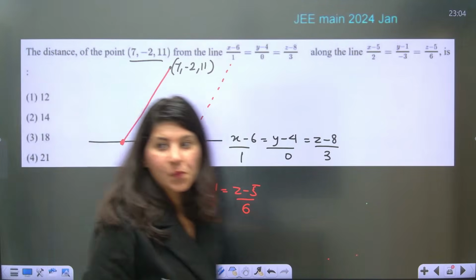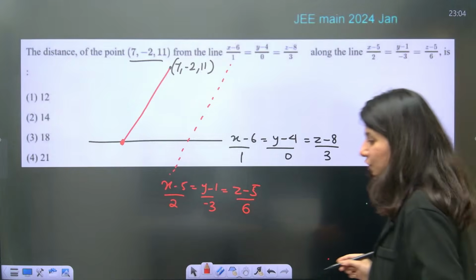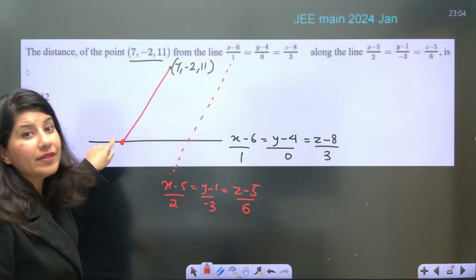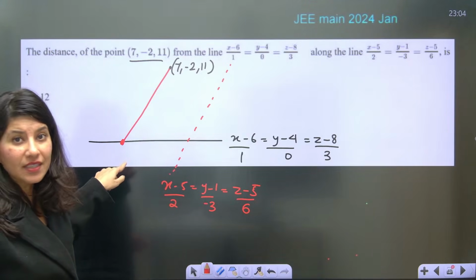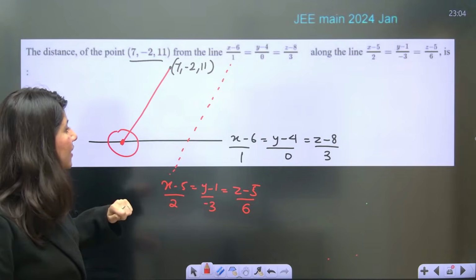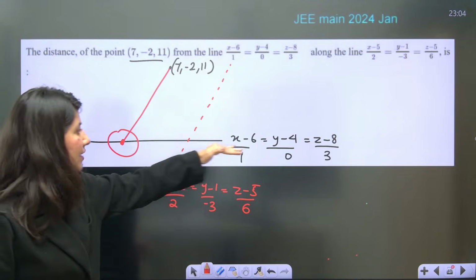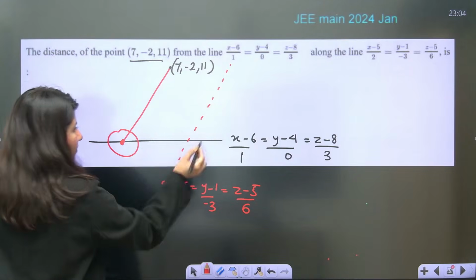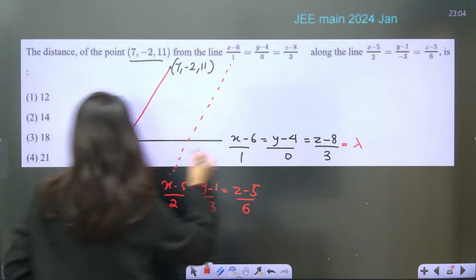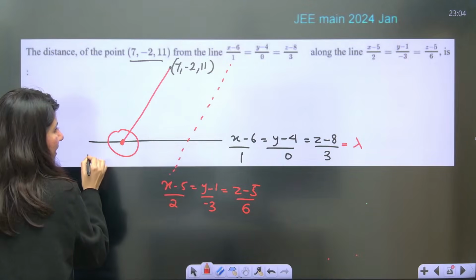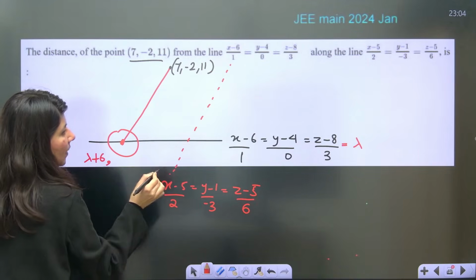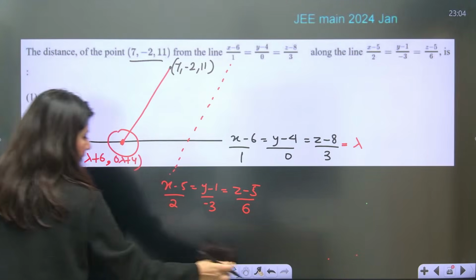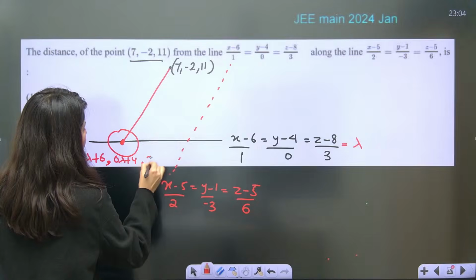Now understand, first of all, you already know this point. You only want this particular point. Now this point is an intersection point of two lines. One is the line which is already here. So can we take a point on this line? We can do that. If I mark this as lambda, tell me what will be this point. So this point will be lambda plus 6, comma, 0 lambda plus 4, comma, 3 lambda plus 8.